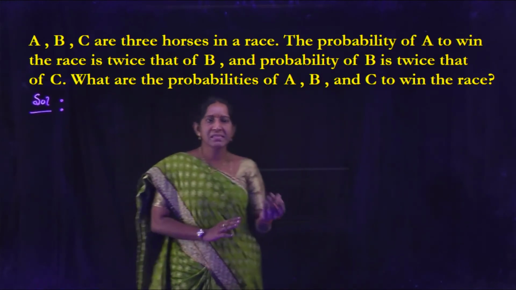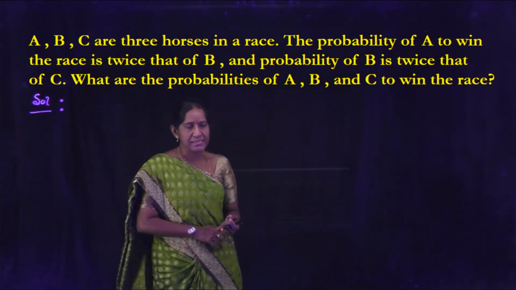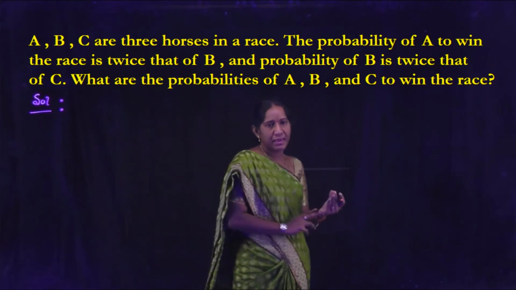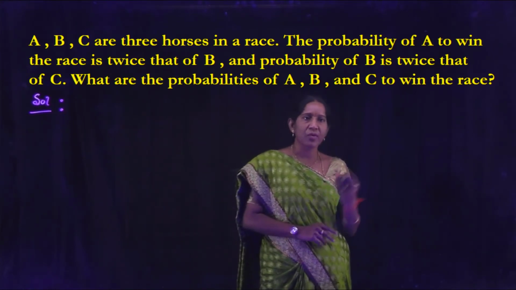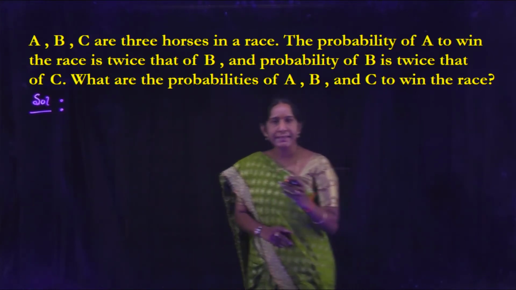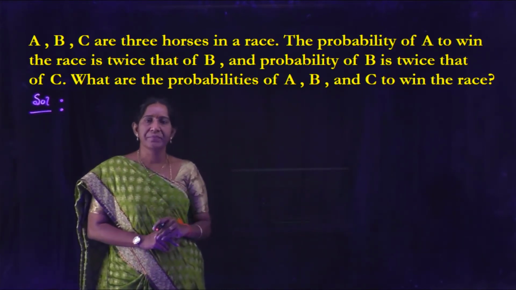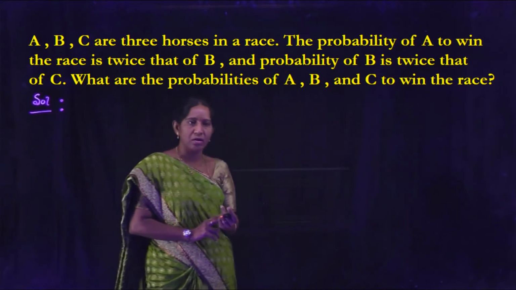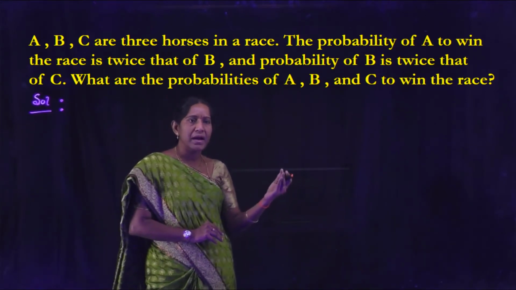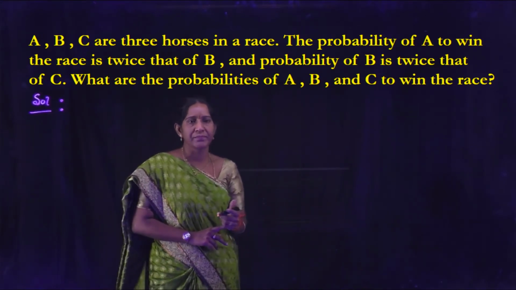A, B, C are three horses in a race. The probability of A to win the race is twice that of B, and the probability of B is twice that of C. What are the probabilities of A, B and C to win the race?